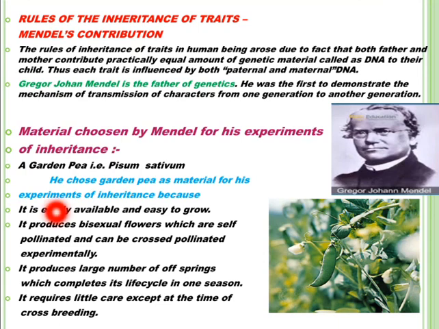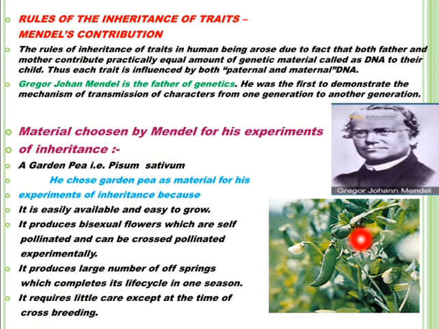Why did he choose garden pea as the material for the experiments of inheritance? Because of certain characteristics. Garden pea is easily available and easy to grow. It produces bisexual flowers which are self-pollinated and can be cross-pollinated experimentally.